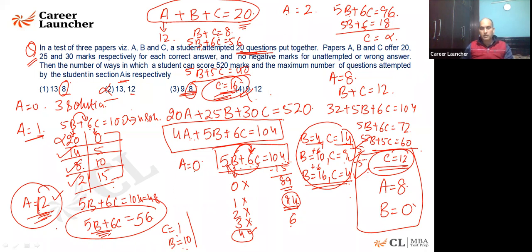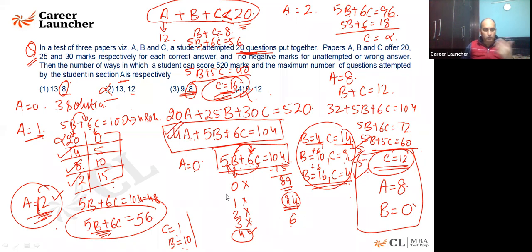I believe it is clear. Please look at this. One is this equation that you have. Second is A plus B plus C is coming out to be 20 or less than 20. Why am I saying 20 or less than 20? Because the marks are taken only when the answers are correct. The number of questions attempted is 20. The number of correct answers can be 20 or less than that, but it cannot be more than 20. I believe it is clear now.